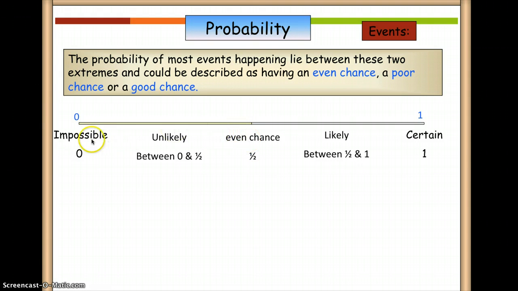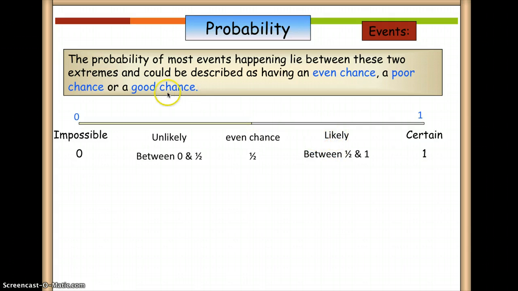Okay, now between impossible and even chance is what you have poor chance. That means that the event is like you only have a few chances or very small chance of it happening. So you call it unlikely or poor chance. And so the value for that is between 0 and 1/2, or between 0 and 50%, or between 0 and 0.5. On the other hand, the other one is likely.